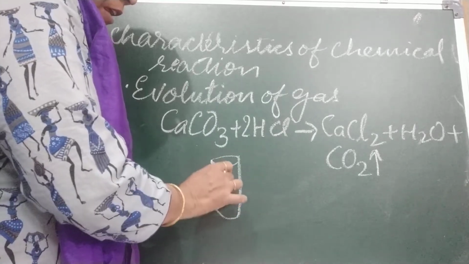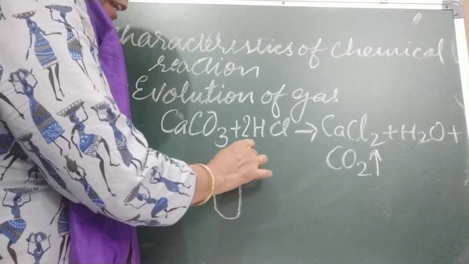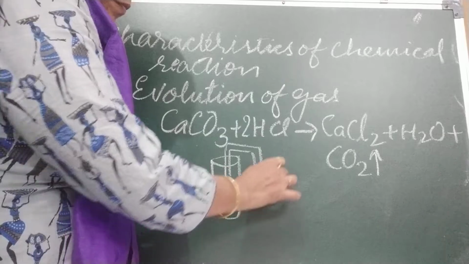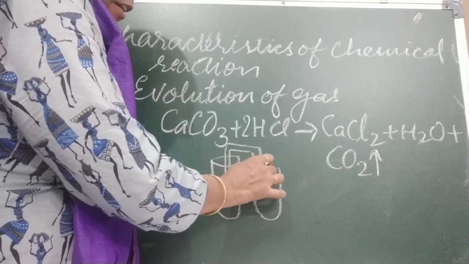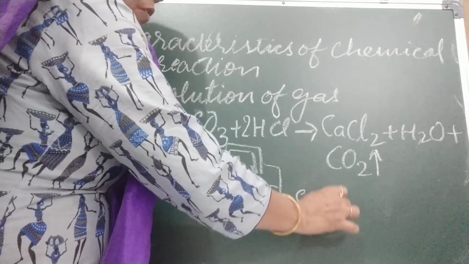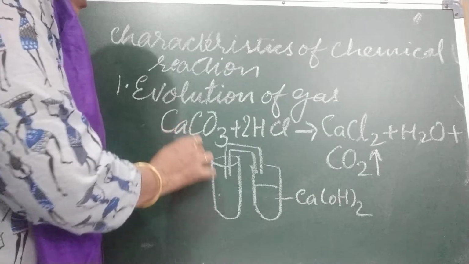Okay, we have taken this carbon dioxide and sulfuric acid, and the gas is coming out. When this gas passes to lime water, Ca(OH)2, here what two things are there?